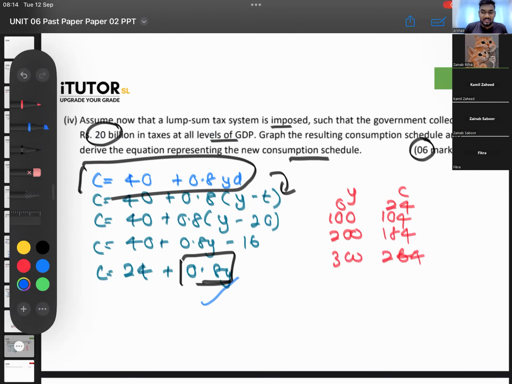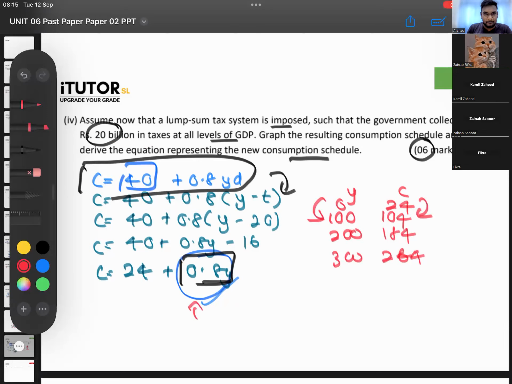If they just give you the equation, ask to draw the graph, usually they'll give you the equation. So from the equation, you can get the number, right? From the A component here, and the A component is 40. So you know C starts at 40. You can get that. How do I find 80? Which 80? So MPC 0.8, no guys. This is where you need to get your logic into place. So what is MPC? When income increases by how much, consumption will change. So if income increases by 100, consumption will increase by 80, 0.8.